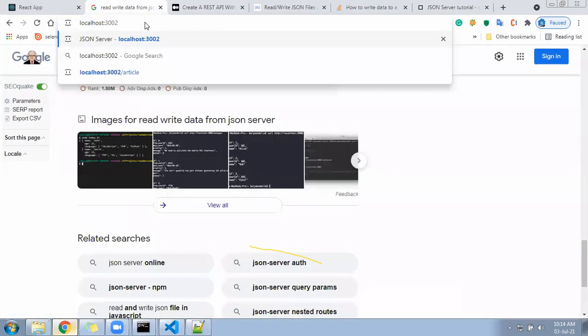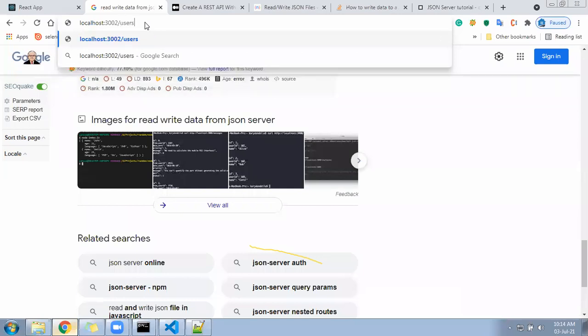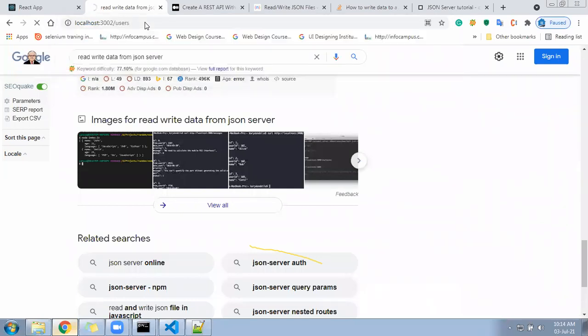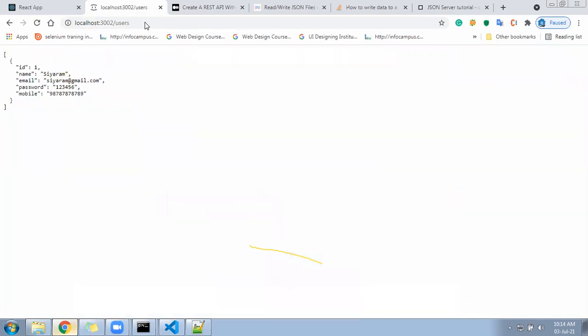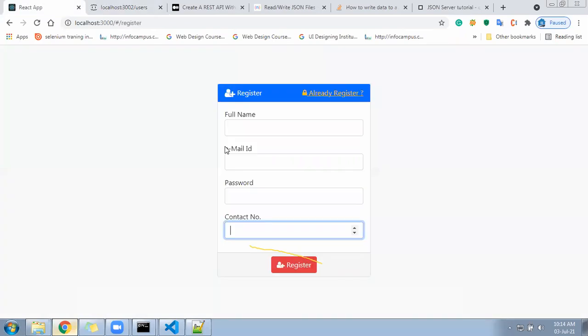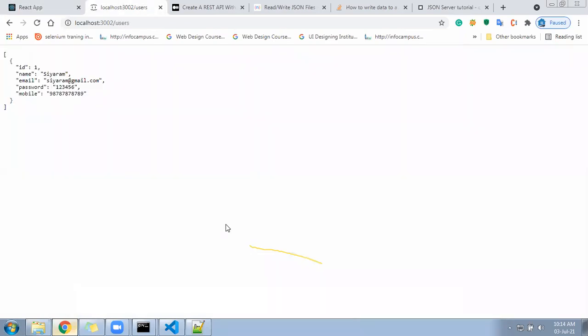I should get one user's info. It is giving one user's info, right? So when we do the registration, when we register here, that data will come and keep on adding under this user.json file. And when we try to log in, we will fetch the user.json file and see whether the user exists. If the user exists, then go ahead; if not, block right there.